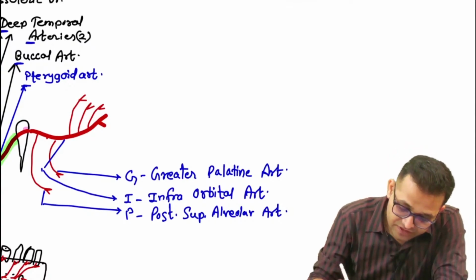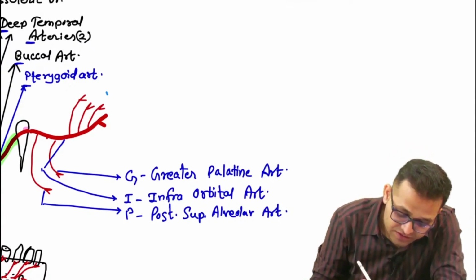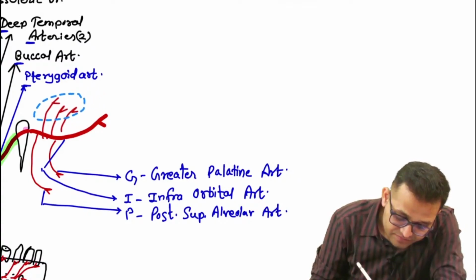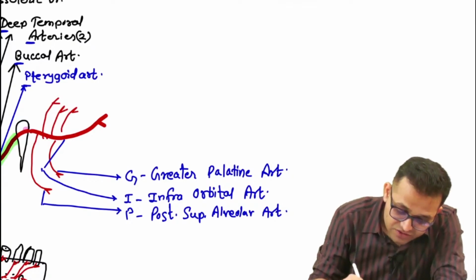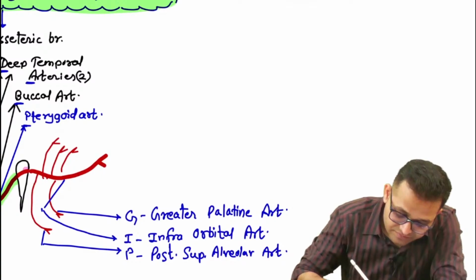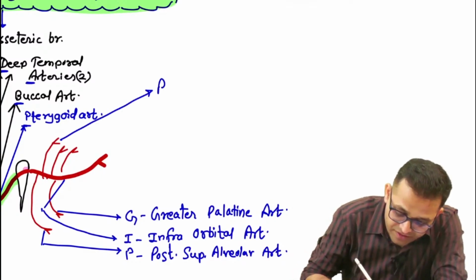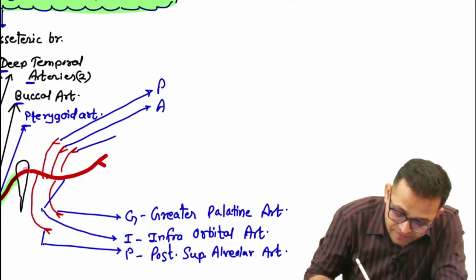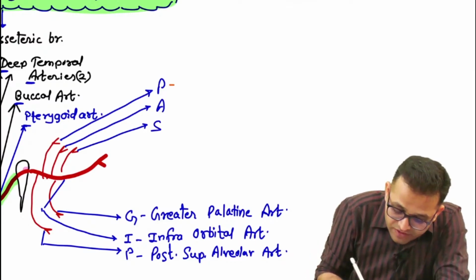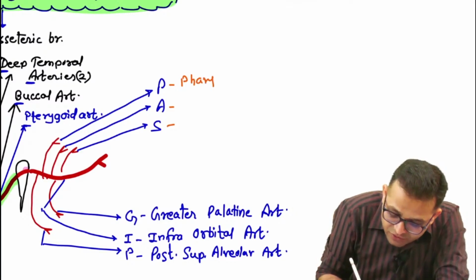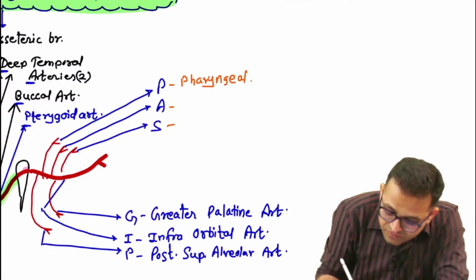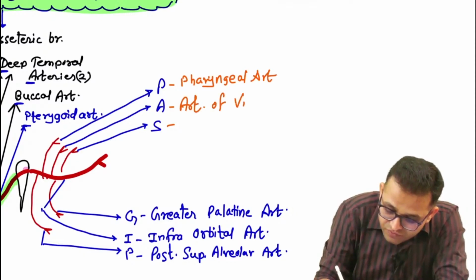Sir, this particular branch which is continuing is your infraorbital artery. So we can mention the PAS: P, A, S. What can you remember, beta? This P is our pharyngeal artery. It will supply the pharynx. Then A for artery of the pterygoid canal.